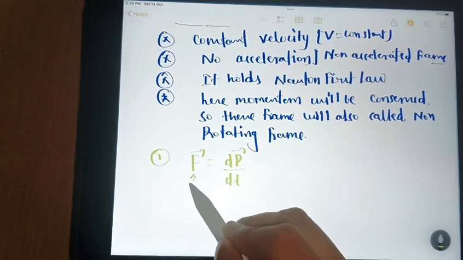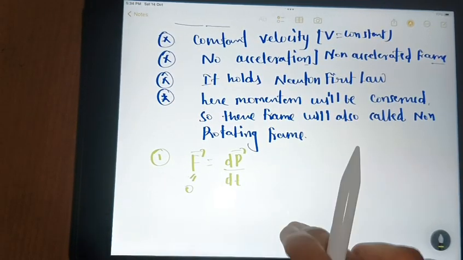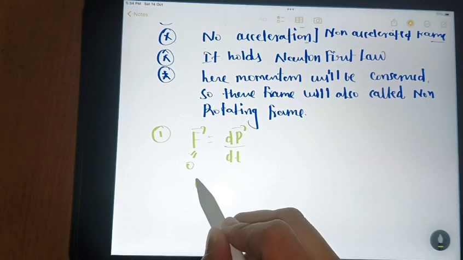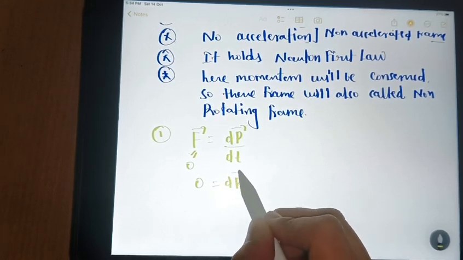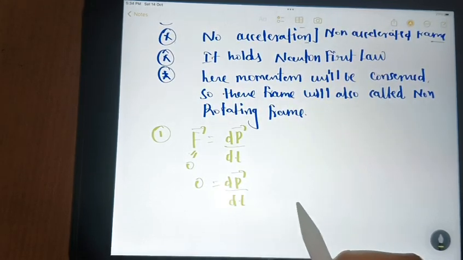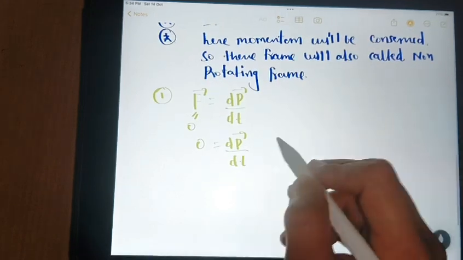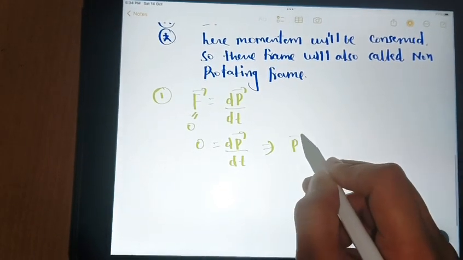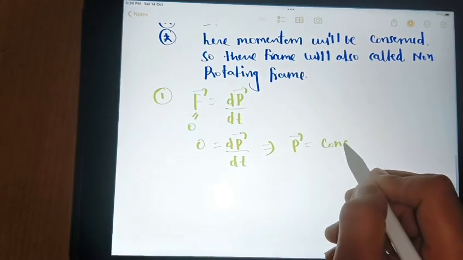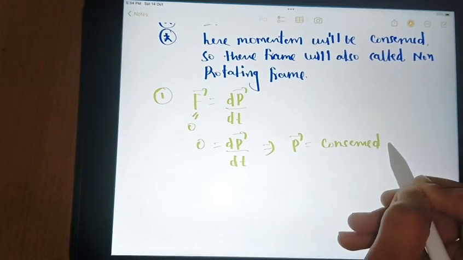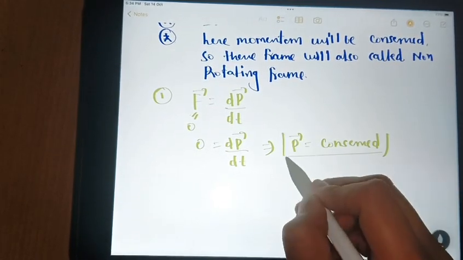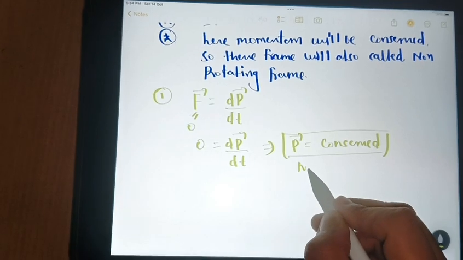If we take force equals to 0, then what do we get? We get dp vector upon dt equals to 0. So from this equation we have p vector equals constant, that is, momentum is conserved.